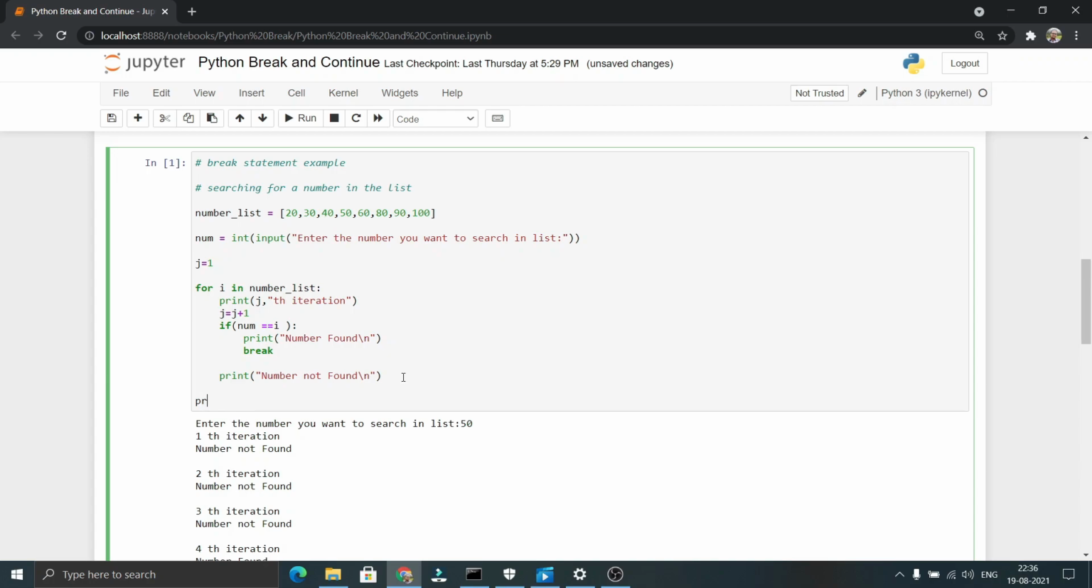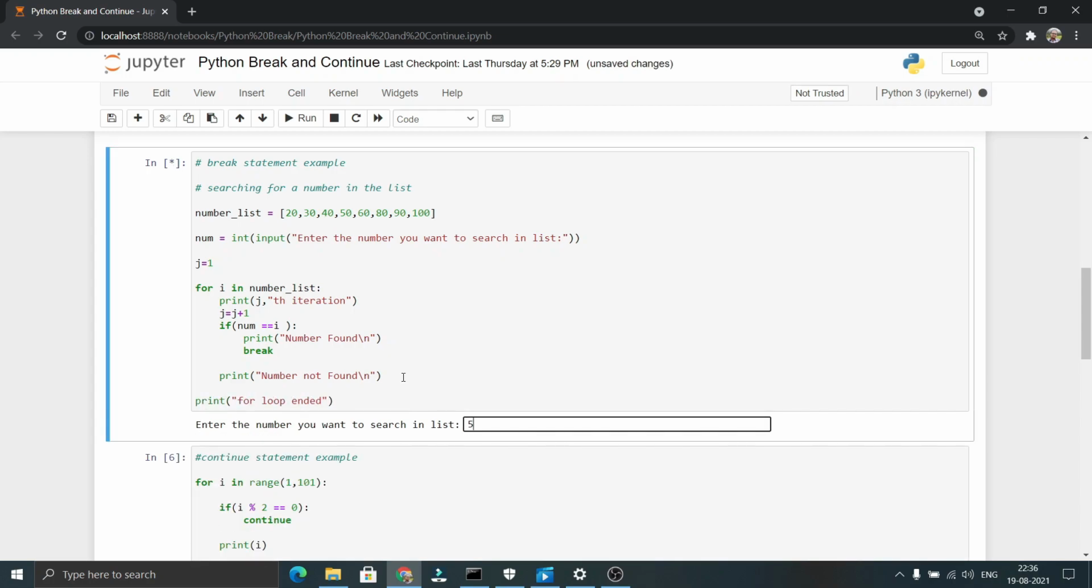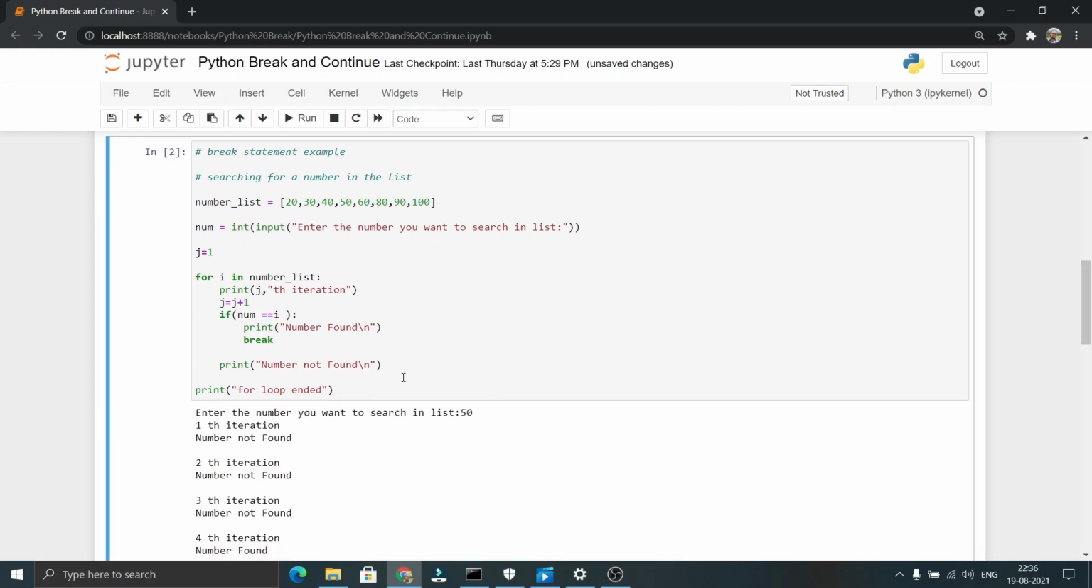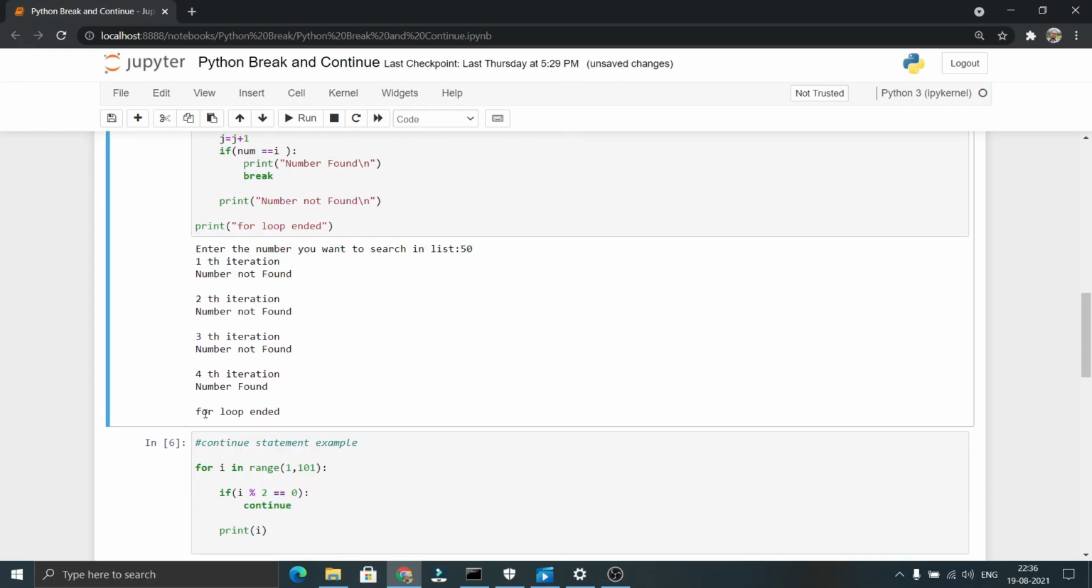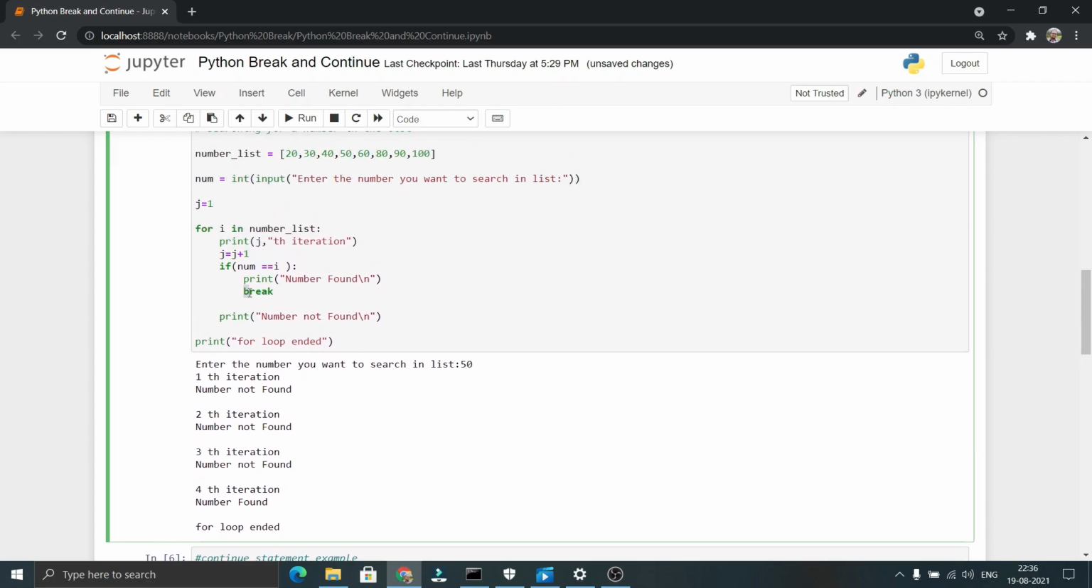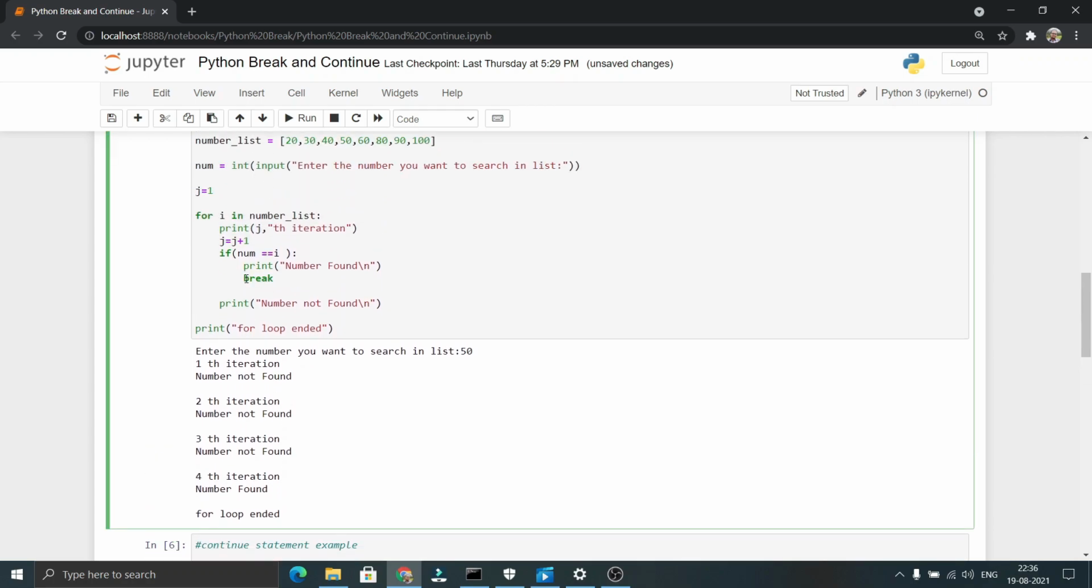If we write any statement, for example, print for loop ended, it will print that statement after the fourth iteration is done. You can see here it printed for loop ended after the fourth iteration, that is, after the break statement is encountered. After the break statement is encountered in the fourth iteration, the flow simply comes out of the loop without executing the further iterations, that is for 60, 80, 90, 100. So it comes to this line, out of the for loop, and below the for loop it prints for loop ended. You can see it here.